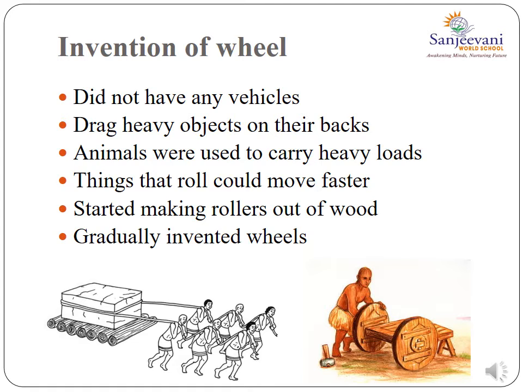Some people believe that early humans saw round stones rolling off. Things that roll could move faster. So they started making rollers out of wood. See in the first picture, can you see? Yes, and they used to drag heavy objects, keeping them on the roller made out of wood. Then they gradually invented wheels. See in the second picture, slowly he realized that the things that could roll would move faster. So he gradually invented wheels. Okay.